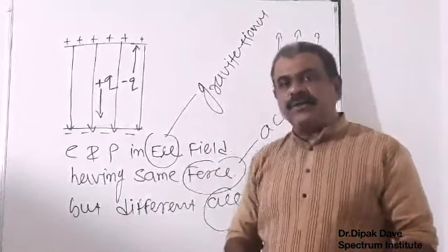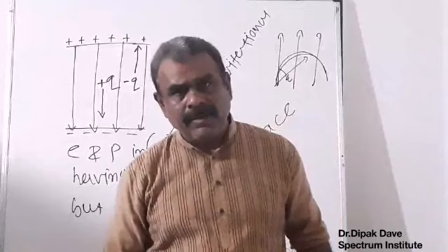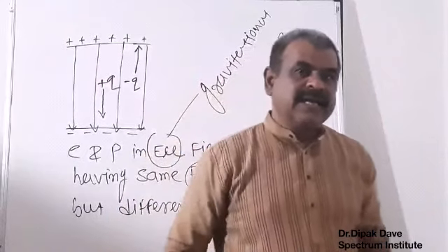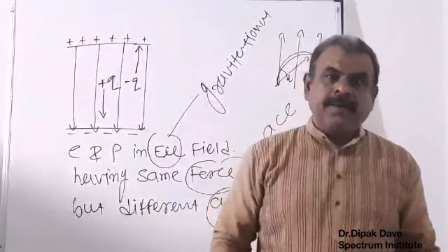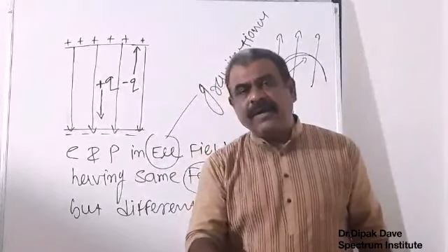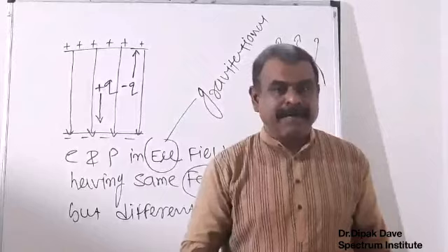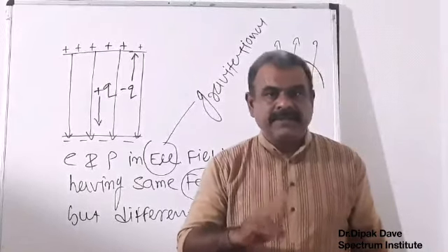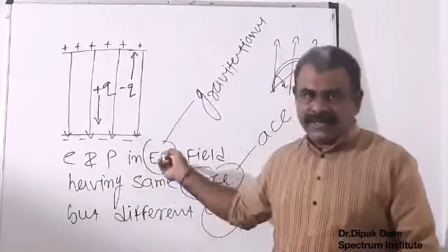When any charge Q, whether positive or negative, is projected at a certain angle theta in an electric field, it always follows a parabolic path. Justify this. The first question was this and the second is this.